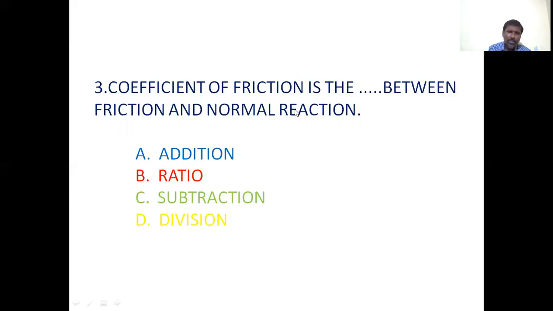What is the definition of coefficient of friction? Coefficient of friction is a ratio between frictional force and normal reaction. Therefore, coefficient of friction is the ratio between friction and normal reaction. So what is the answer? B is the answer. That is ratio.